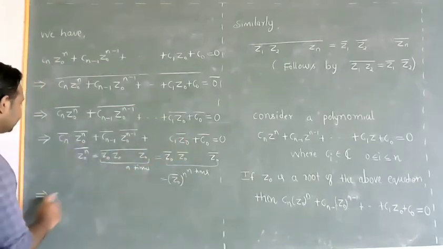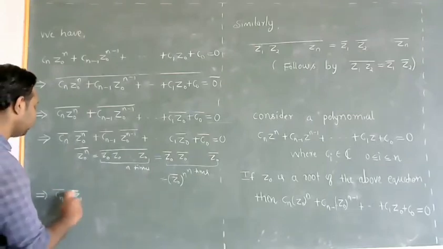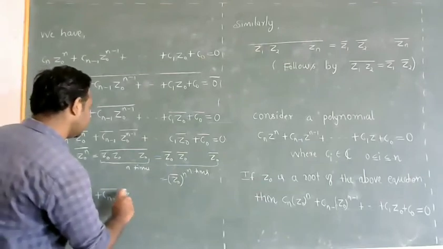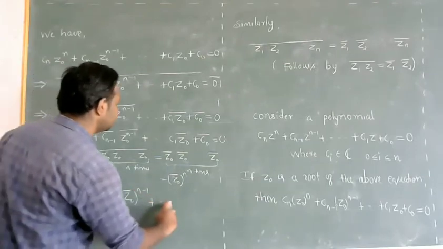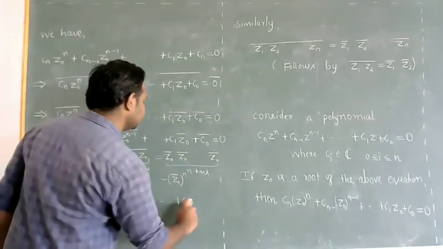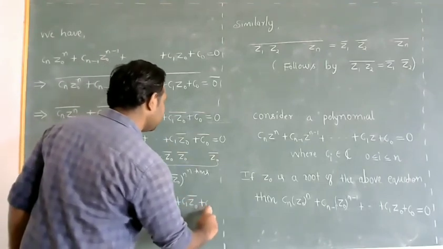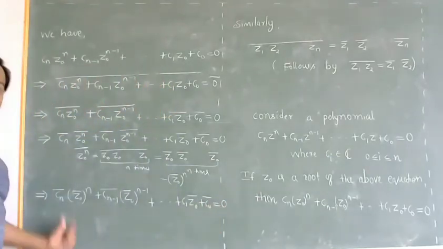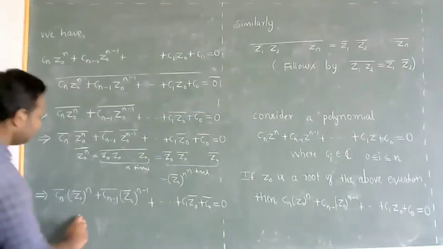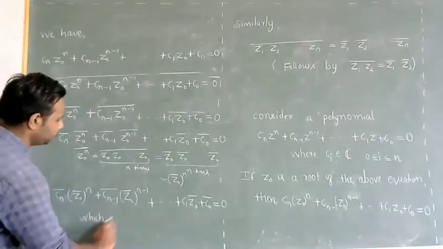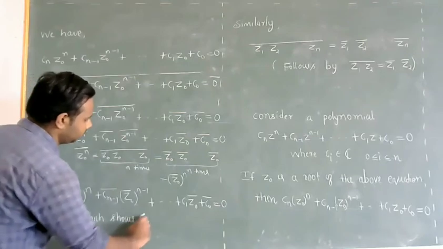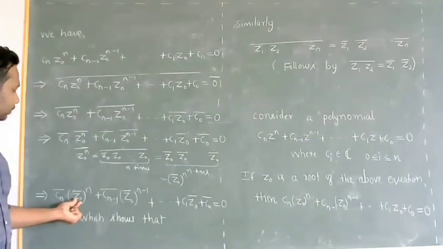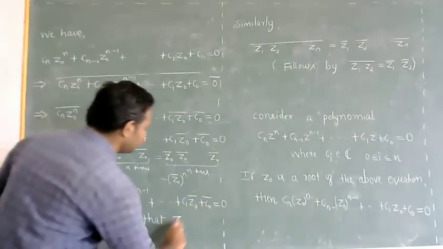Which implies Cn bar into Z0 bar whole power n, Cn minus 1 bar into Z0 bar whole power n minus 1, so on up to C1 bar into Z0 bar plus C0 bar equals 0. Now we can observe here, which shows that Z0 bar is actually satisfying the equation.